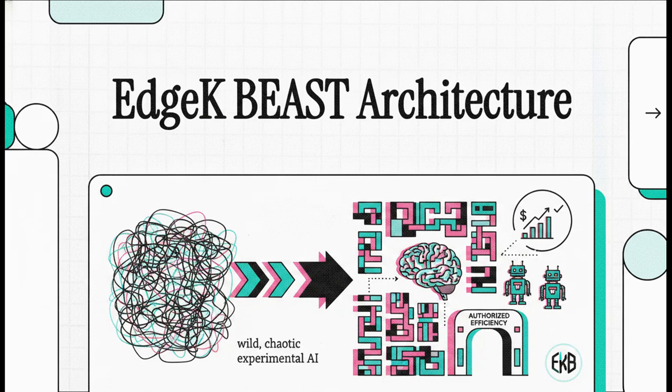Welcome to the Explainer. Look, there's a massive shift happening right now in enterprise engineering. Those wild, chaotic days of experimental AI, they're officially over. It's time we step into the era of predictable, professional infrastructure.